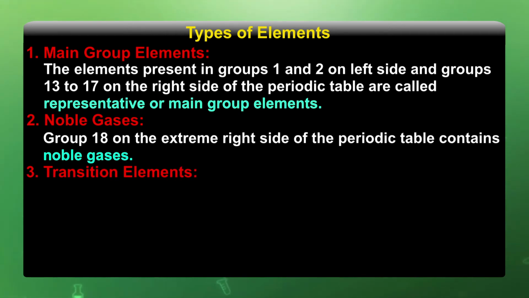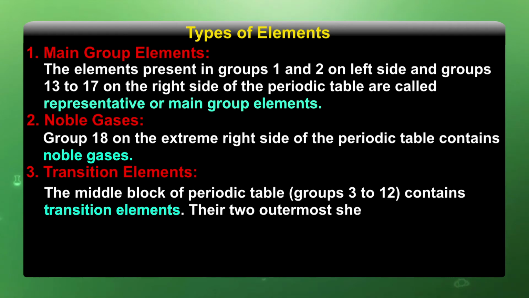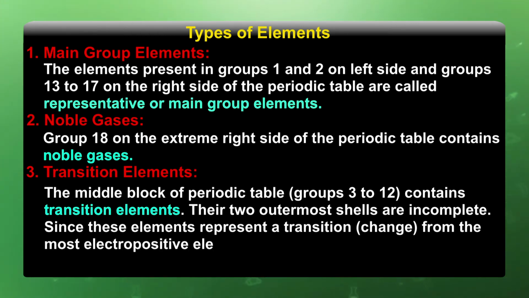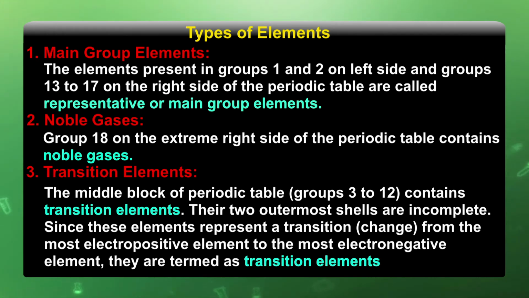Transition elements. The middle block of the periodic table, groups 3 to 12, contains the transition elements. The 2 outermost shells are incomplete. Since these elements represent a transition, that means a change from the most electropositive elements to the most electronegative elements, they are termed transition elements.